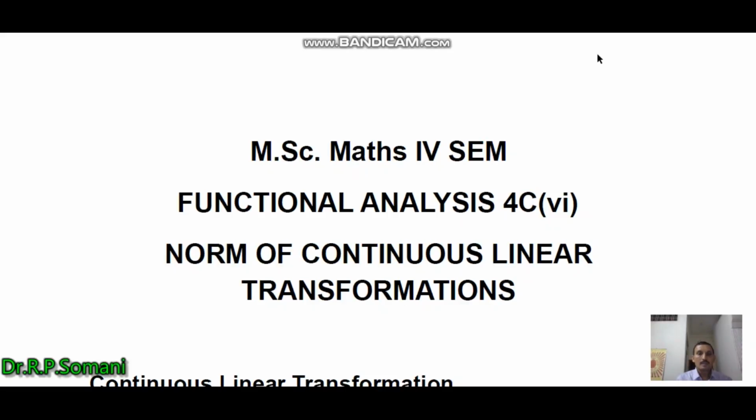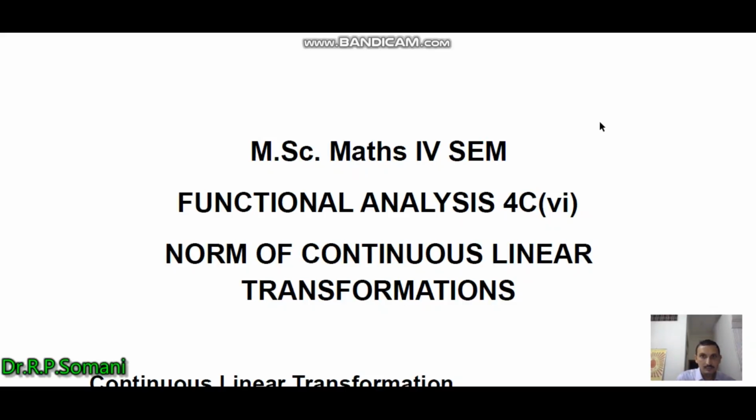Namaskar. Today's topic is the norm of a continuous linear transformation, and as per the syllabus this is in the MSc Maths fourth semester, sixth paper, Functional Analysis. In the previous chapter, we learned about the continuity of a linear transformation and boundedness, and in this lecture we discuss the norm of a continuous linear transformation and various properties of the norm, and that the set of all linear transformations forms a normed linear space.